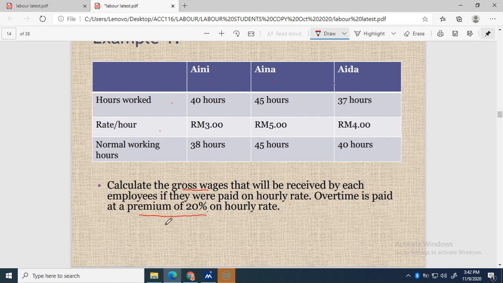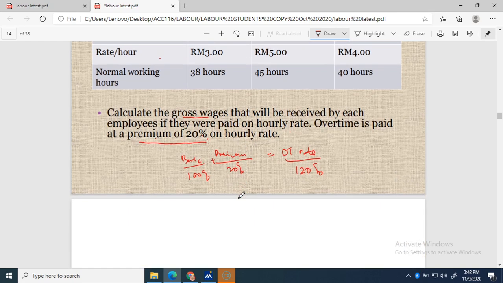Premium 20%. So premium is 20%. Basic should be 100%. So plus these two, you will get the overtime rate. So how many percent is the overtime rate? 120%. Because the premium is 20%, not overtime is 20%. Okay, premium 20%. So how to calculate? So we refer to the